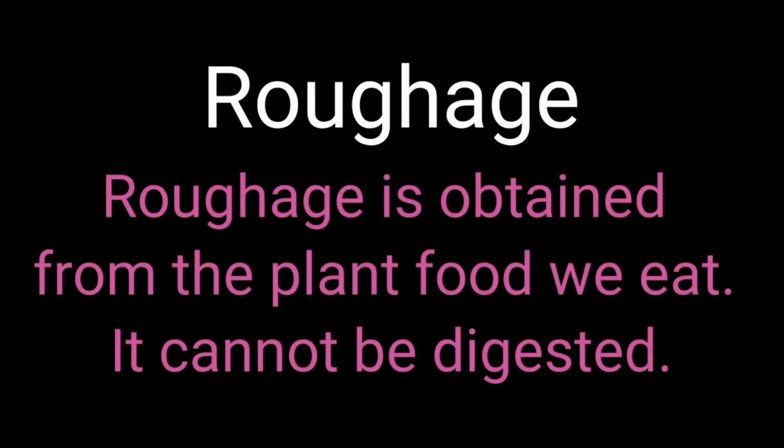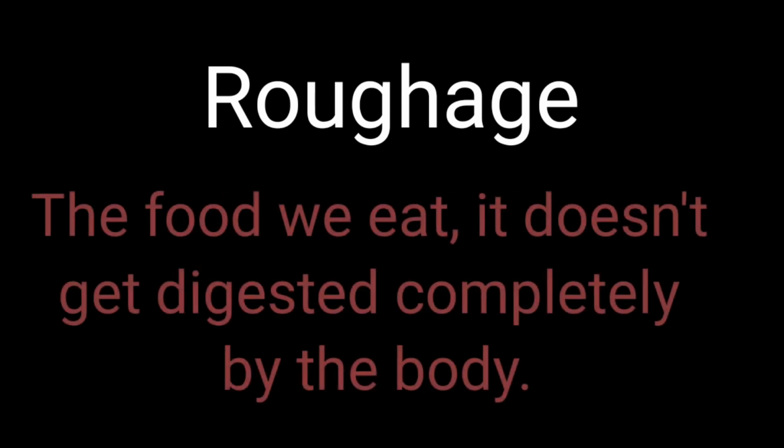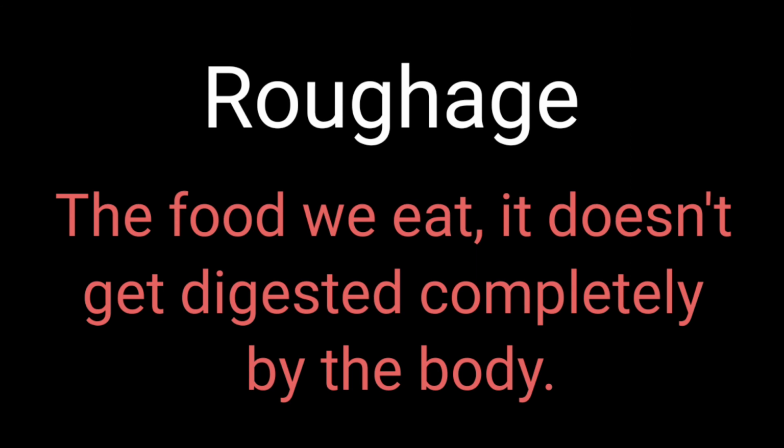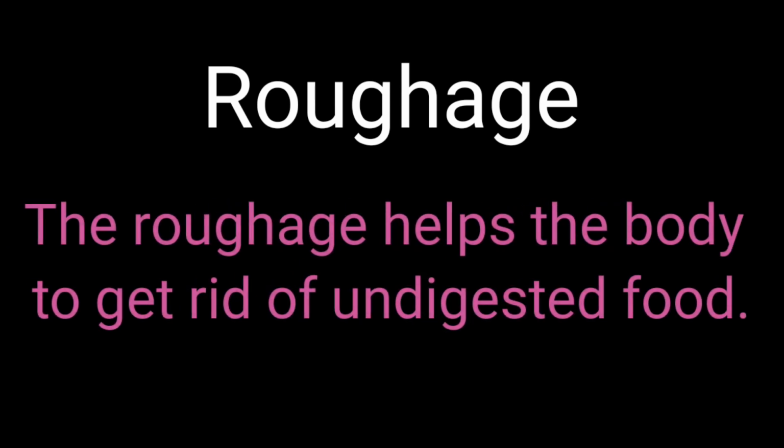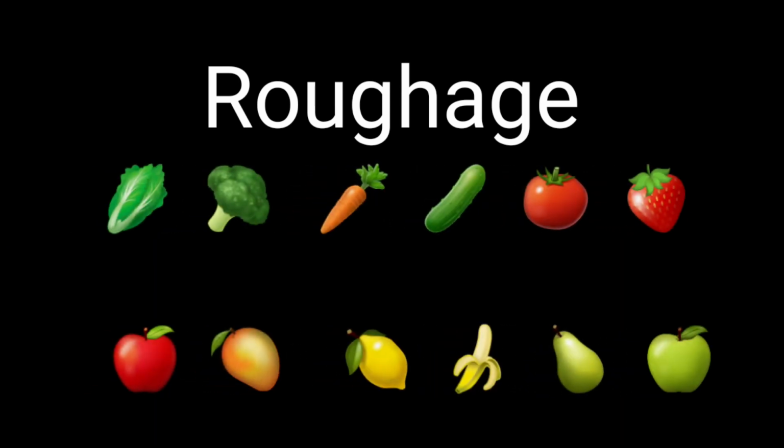Roughage. Roughage is obtained from the plant food we eat. We cannot digest it. If we cannot digest it, why is it important in our food? See children, not all the food that we eat gets digested by the body, so it should be removed from the body. The roughage helps the body to get rid of the undigested food. And we get roughage from leafy vegetables, salads, cereals and fresh fruits.